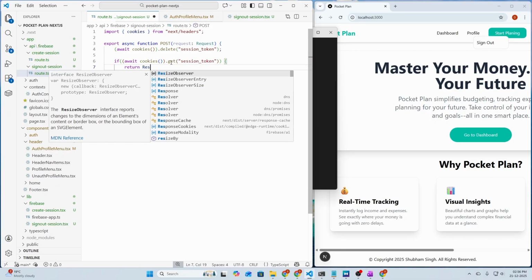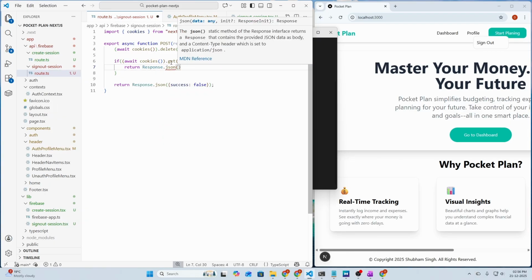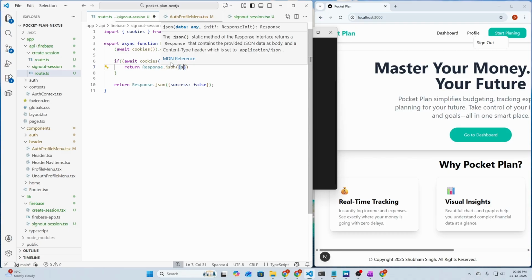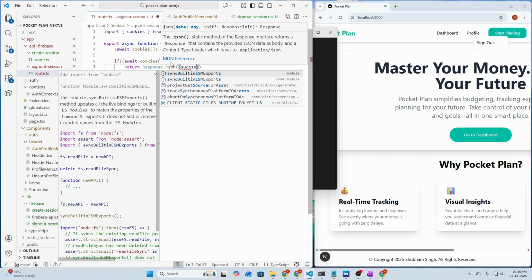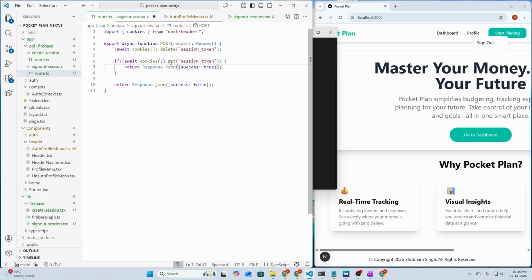So return response.json with success as true, and otherwise we can return just false. Actually we don't need these awaits here, so let's remove them. Let's save and test the functionality again.